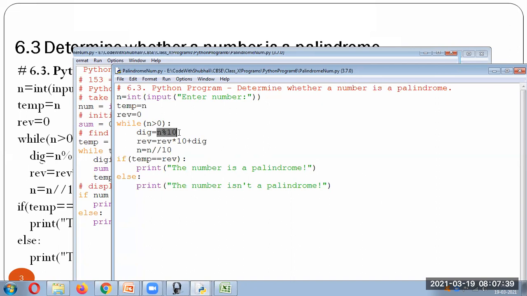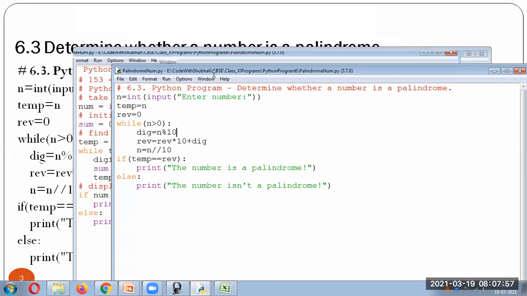If you want to take the individual digits, we have to use the mod sign and the divide sign. This will give you the last digit. This will give you the remaining digits. Only this logic is different. The program is the same as the previous program. So let's see now how this will work.